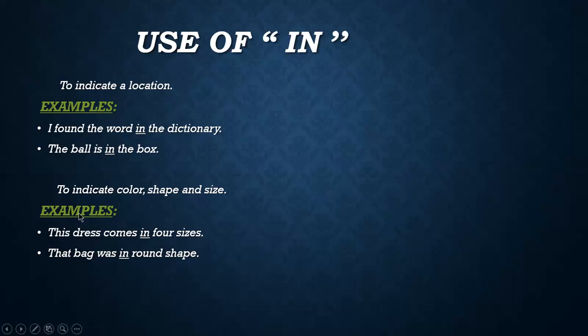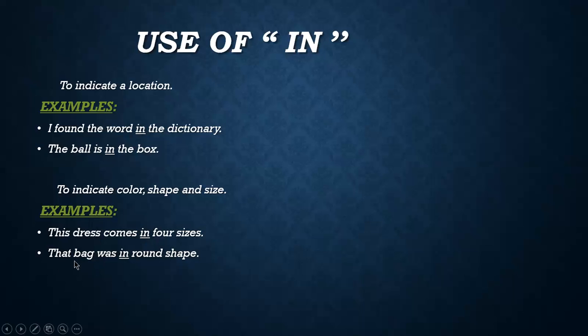Next, there is another use of in: to indicate color, shape, and size. It means it can be used to indicate the color, shape, and size of different objects. Some examples I'm showing you here. This dress comes in 4 sizes. It is giving information about the size of the dress, and because of that I have used in.